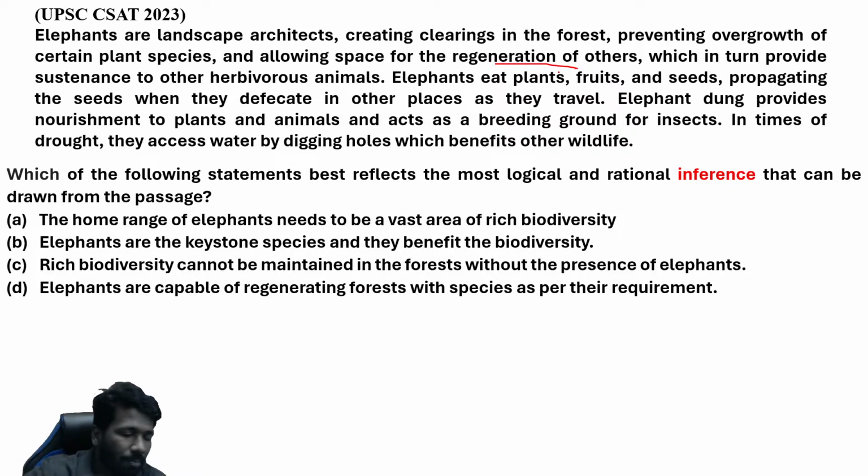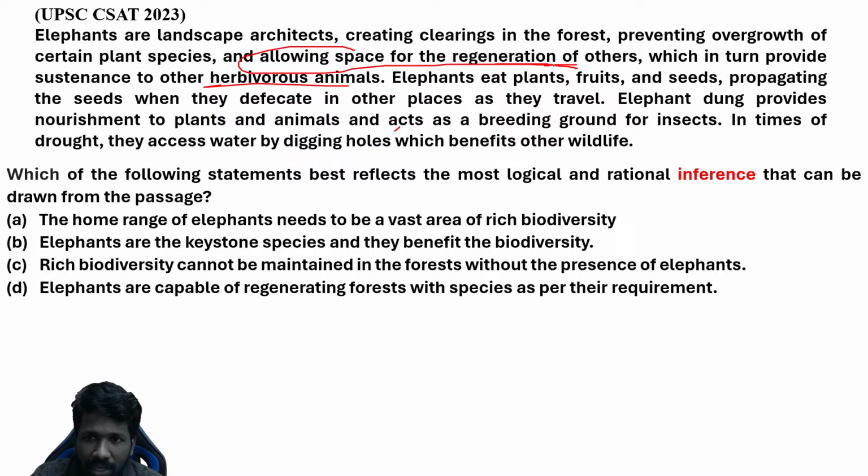So if a particular plant is growing and some other plants may not be able to grow, that is again not helpful for the ecosystem at all. The elephants are able to control that, which in turn provides sustenance to other herbivorous animals. Herbivorous means plant-eating animals. Sustenance means existence, helping them exist.